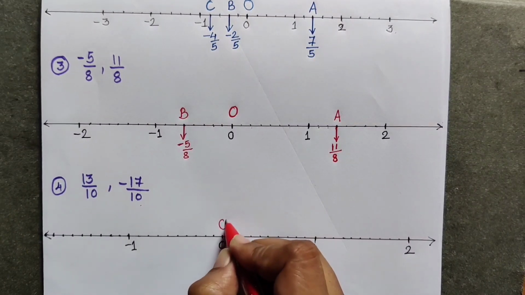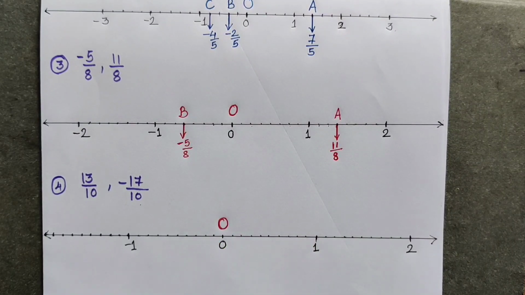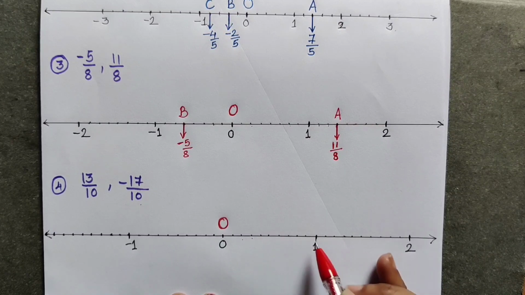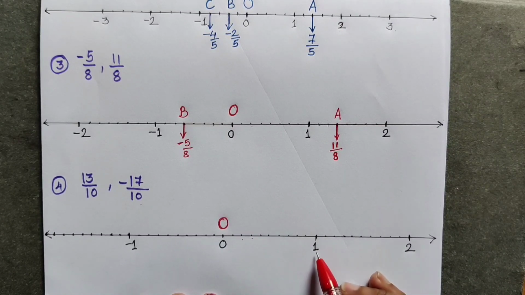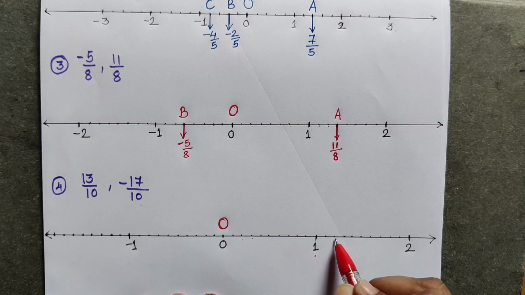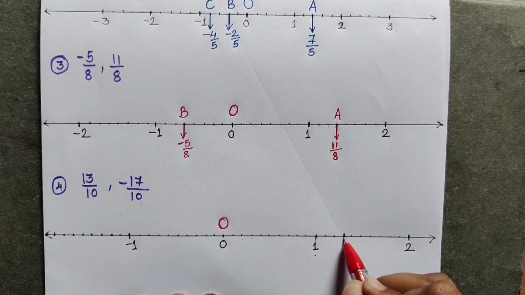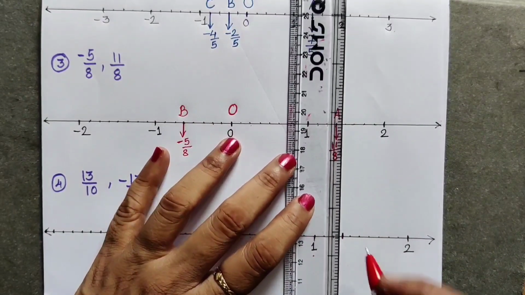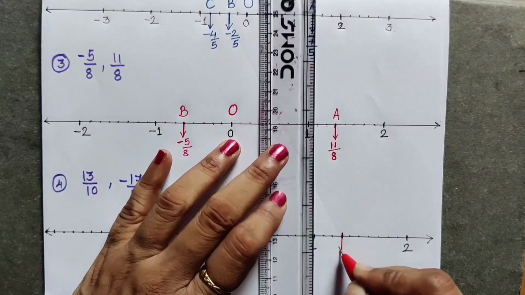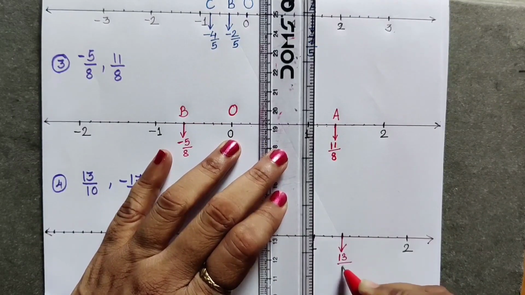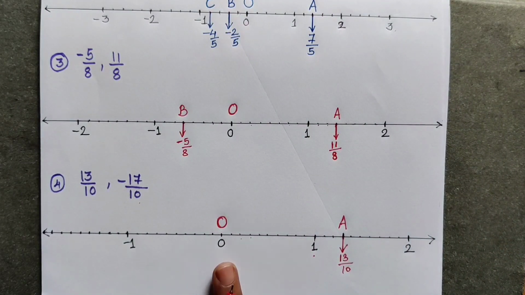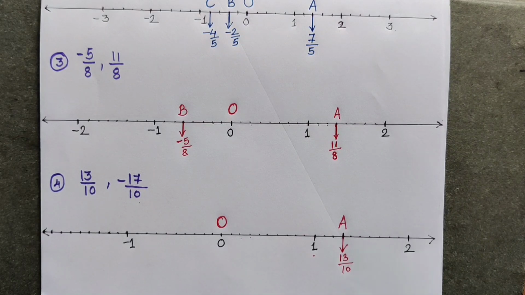This O means 0. Now first point is 1 upon 10, second is 2 upon 10, 3 upon 10, since we have divided into 10 parts. So 1 means 10 upon 10. Then this is 11 upon 10, 12 upon 10 and this point will be 13 upon 10. And 13 upon 10 we will show by drawing a small arrow. This is 13 upon 10. We can write A here. So in this way the 13th point after 0 is 13 upon 10.